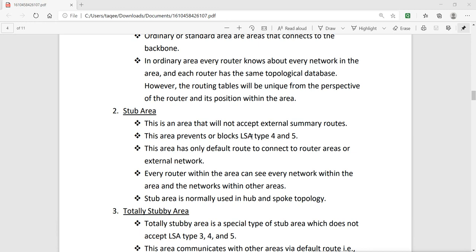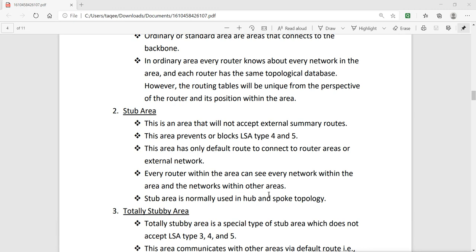It blocks it. That means it will not accept any external summary routes. This area has only a default route to connect to other areas or external areas.